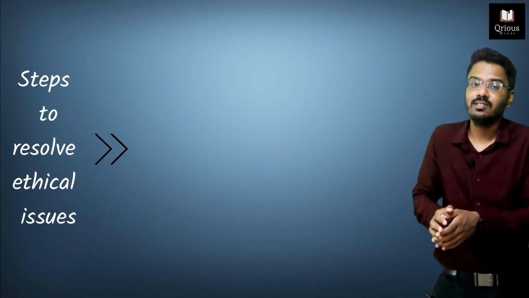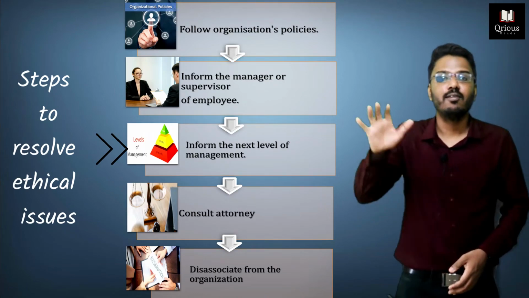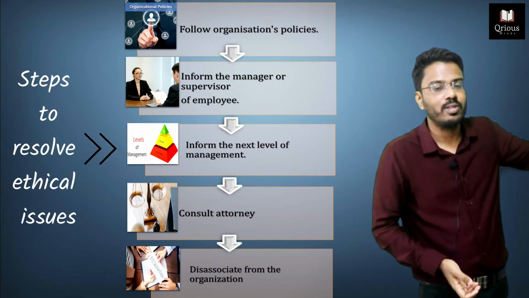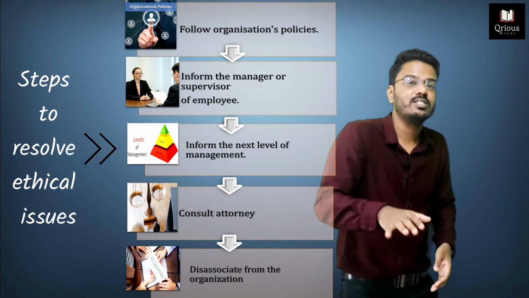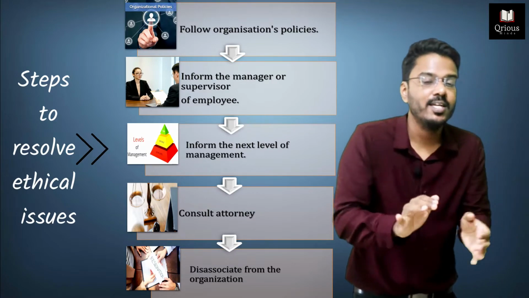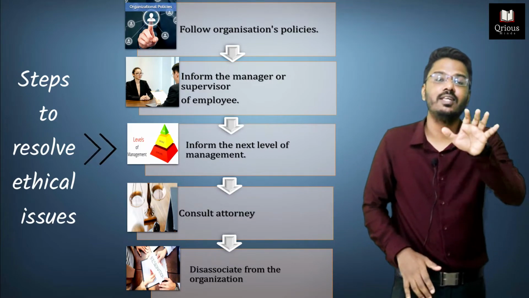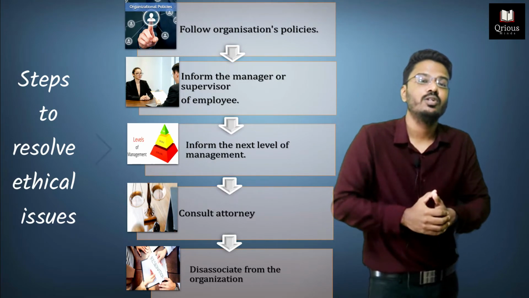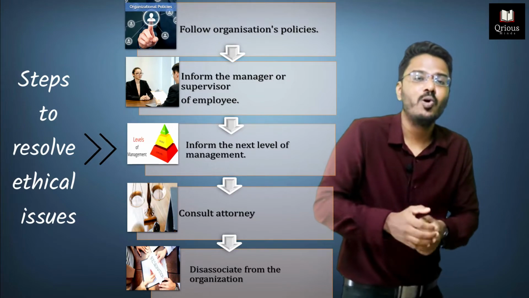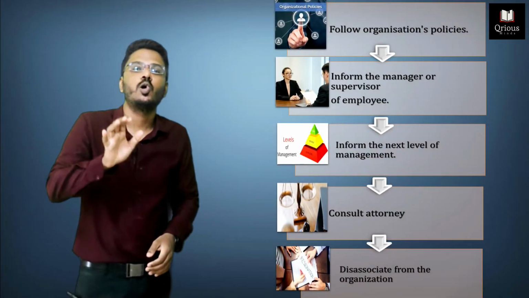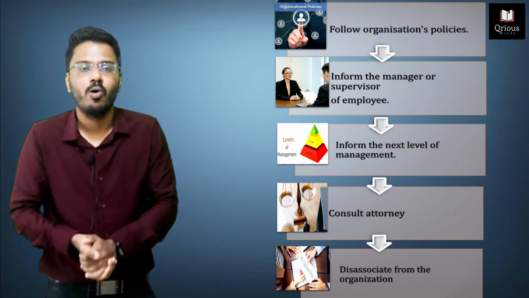So the first step is to follow the organization's policies, and if there are no policies, then you need to inform the supervisor of that particular employee. If the supervisor is also corrupt, then you need to move on to the next level of management. If the entire management is corrupt, then you need to consult with the attorney to discuss the legal implications. And if the attorney is also helpless and not able to provide you any solution, then disassociate with the organization. And these are the steps that you can follow to resolve ethical issues in your organization.